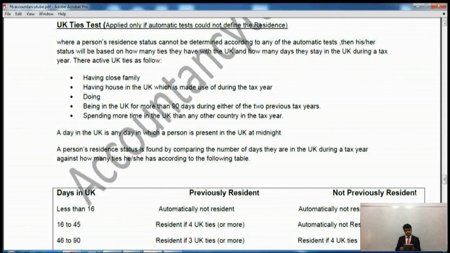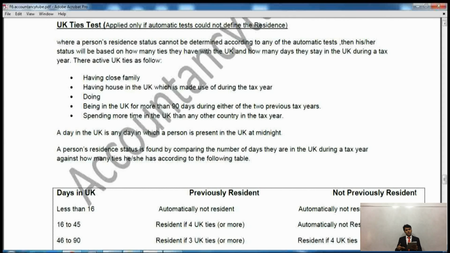That's where these rules come in. Now we need to go into more details if someone is resident in the UK for 150 days, for instance. So the UK ties test applies only if the automatic tests could not define the residence. If the automatic tests do not define whether someone is resident or not resident, then we'll have to see these ties, right? Now there are 5 ties here.